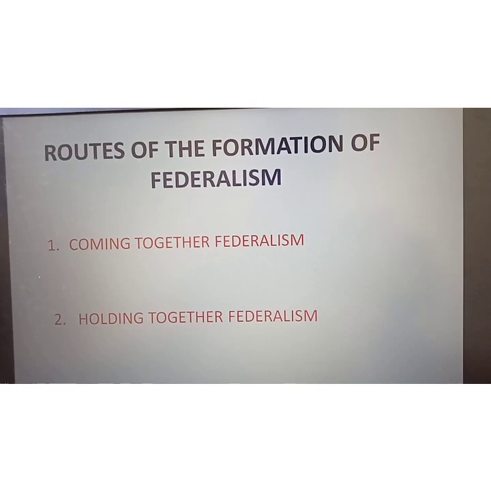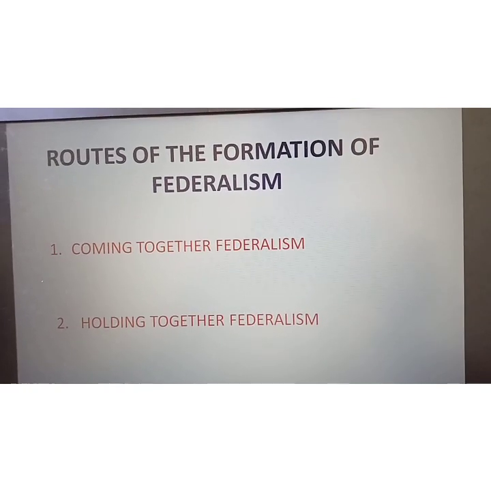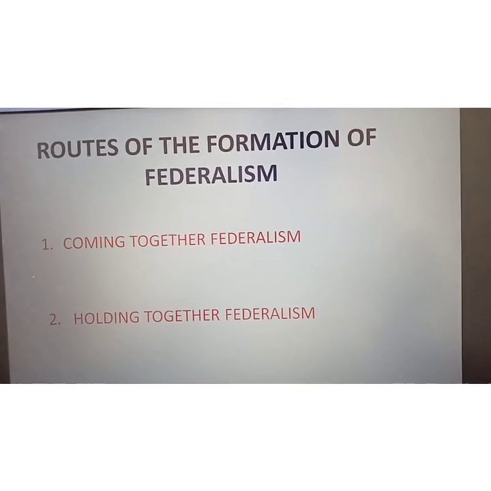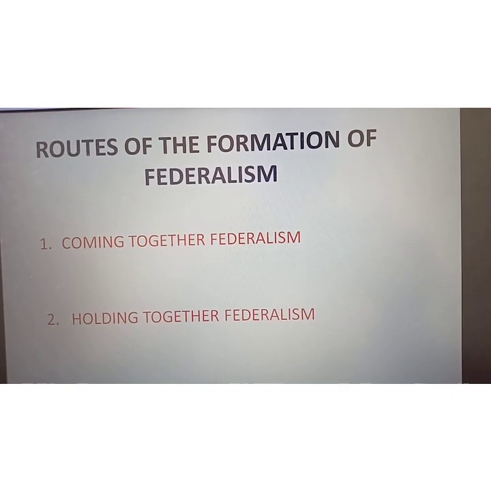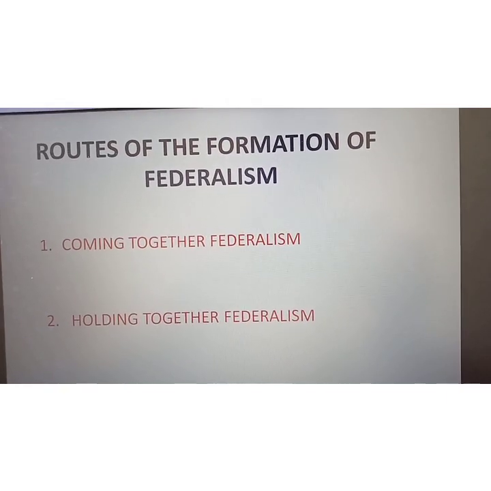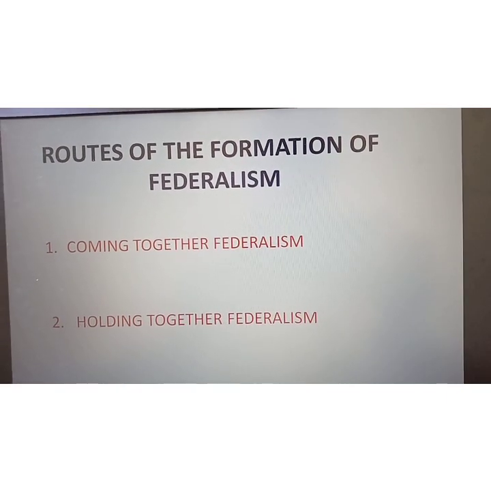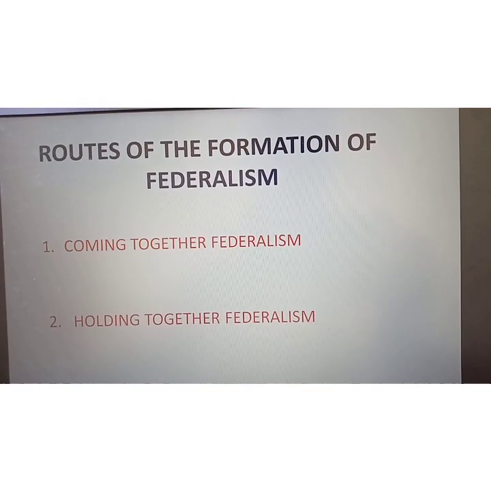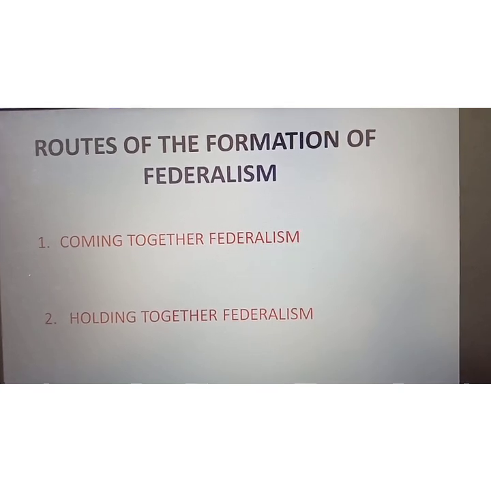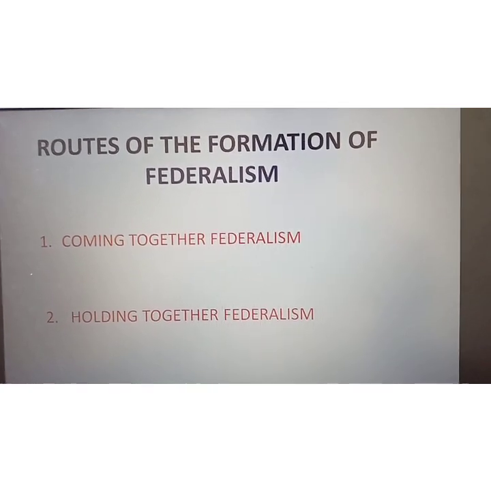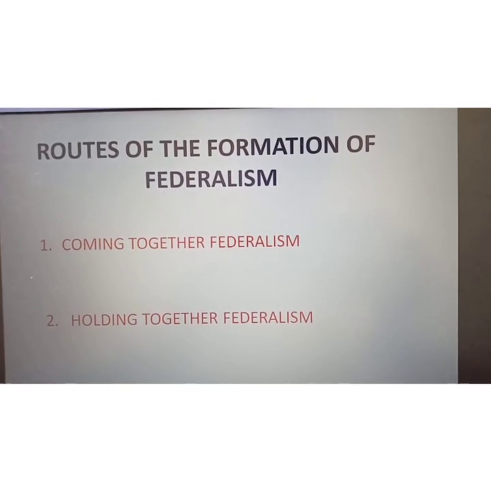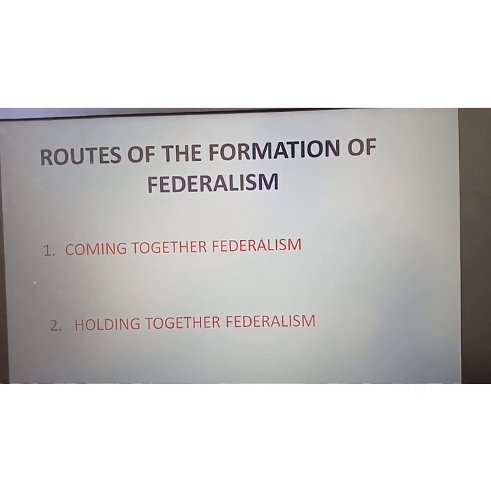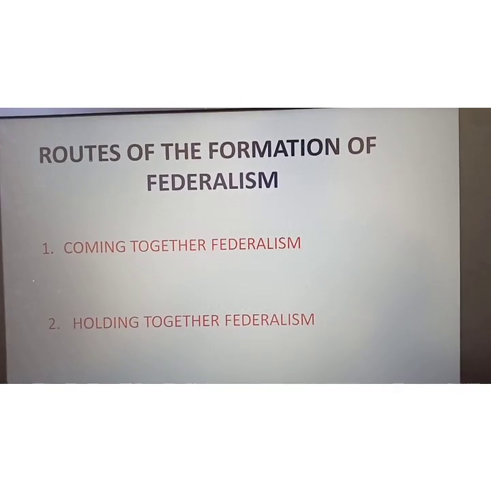Like India. India is only one big country. So for better administration, to give the people better support by the government, we have divided the country into small states, and we have given power to them also. So that is called holding together federalism. Generally it has been seen that in holding together federalism, the central government has a bit more power and state governments have a bit less.